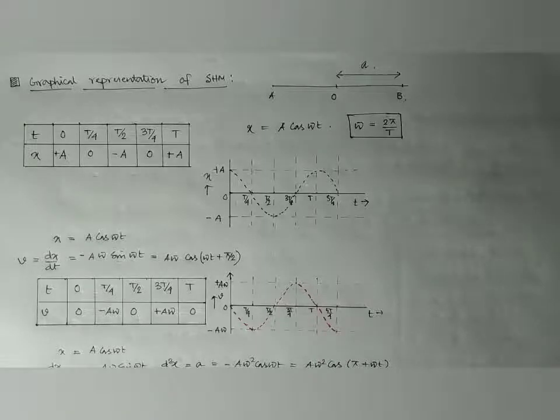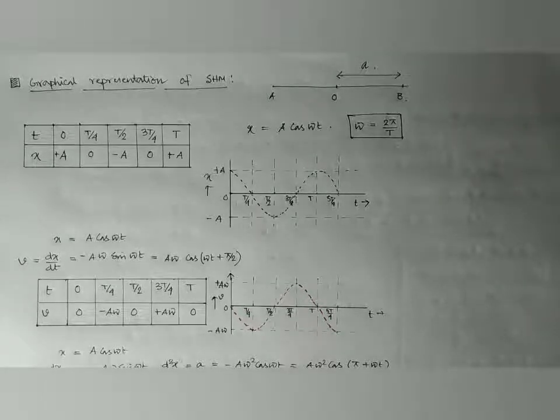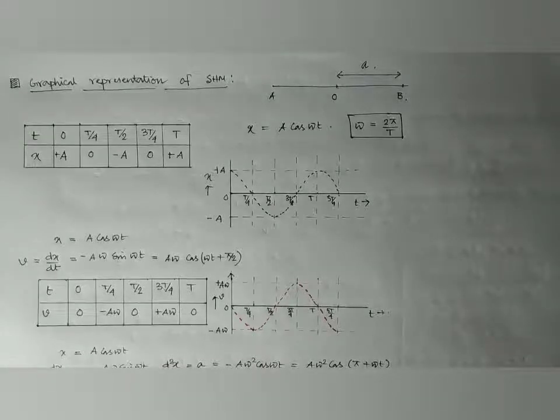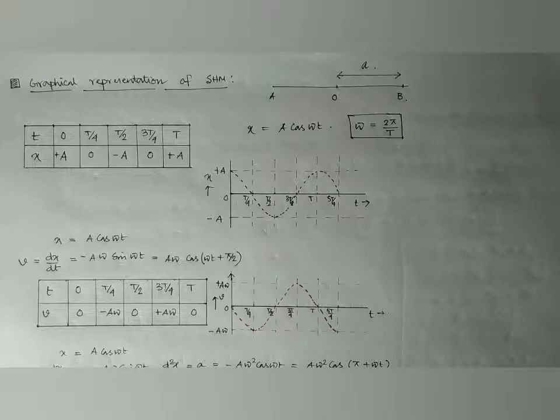If we plot x along the y-axis and time along the x-axis in graph 1, the maximum displacement is x equal to plus minus A. At time t equal to 0, from the equation x equal to A cos omega t, we have x equal to A. At time t equal to T by 4, when the particle is just at the position O, it is crossing, and x becomes 0.